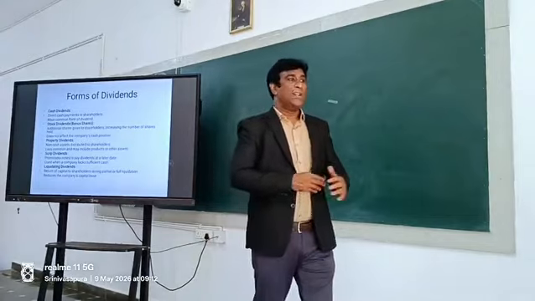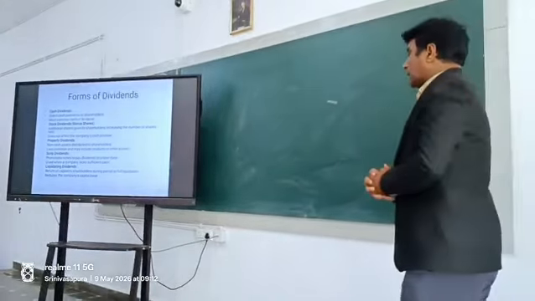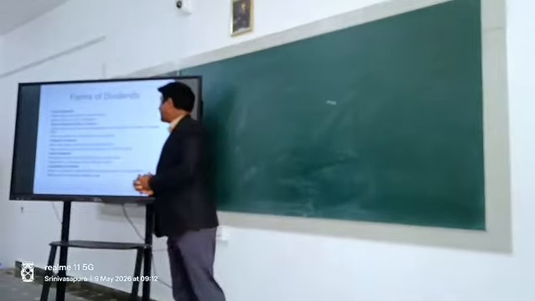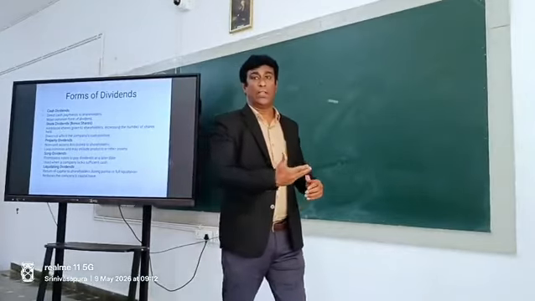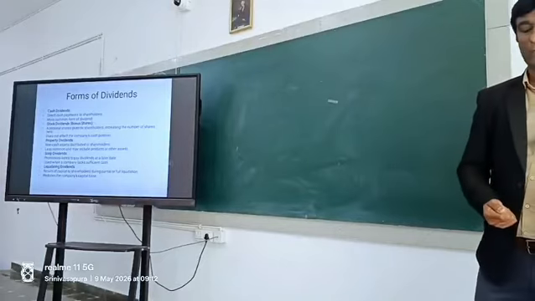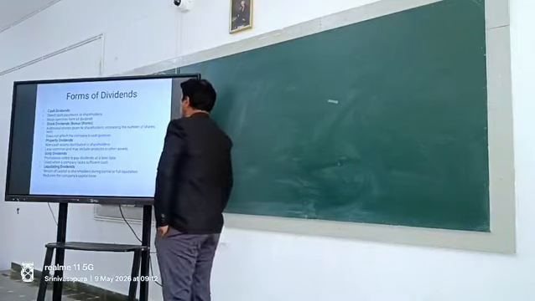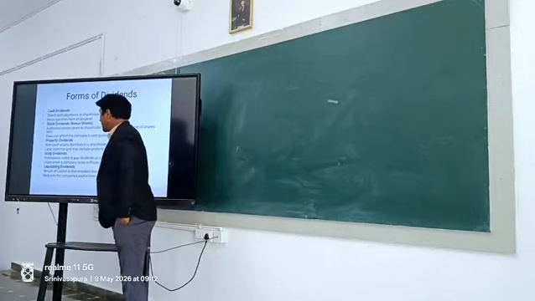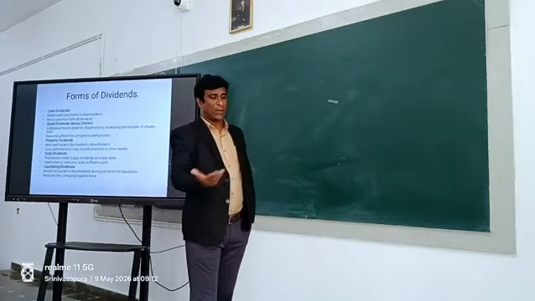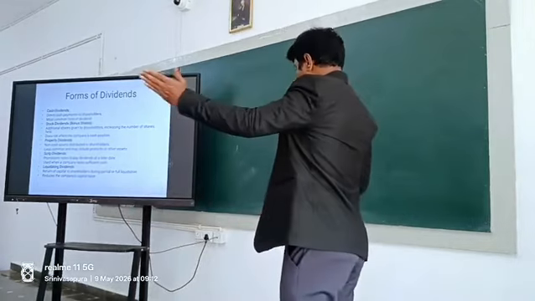Once the type of the dividend is decided, then comes the form of the dividend. In what form is the dividend declared? The first one is the cash dividend. The second, there could be a stock dividend, a property dividend, or a scrip dividend. All these are the various forms of the dividend.